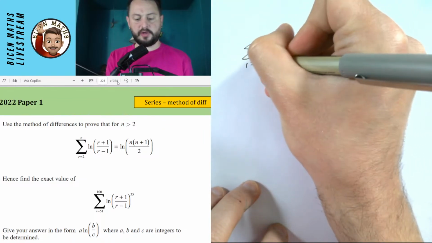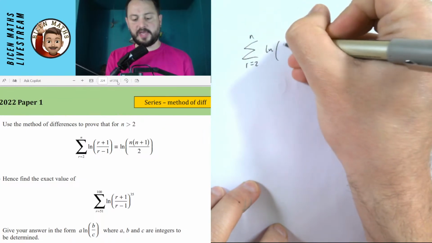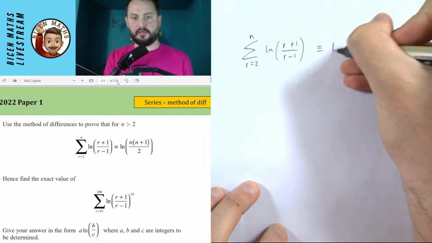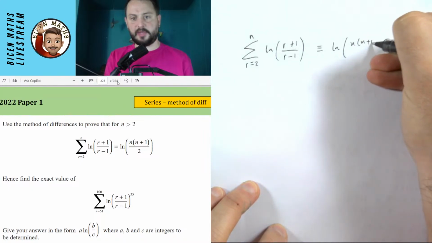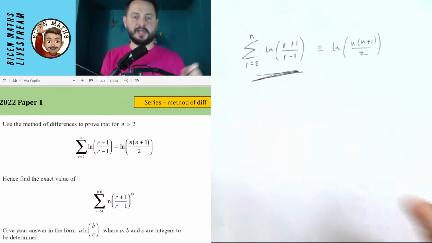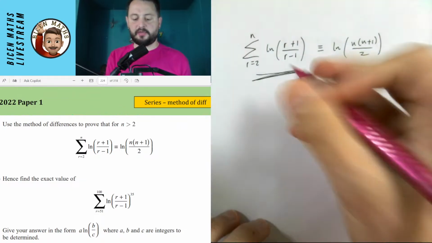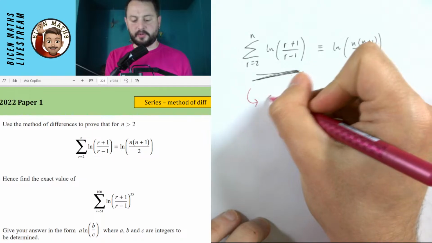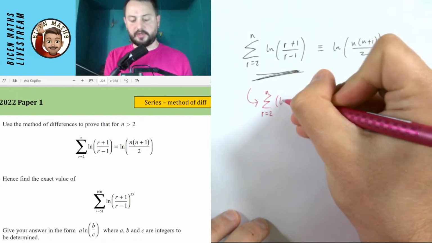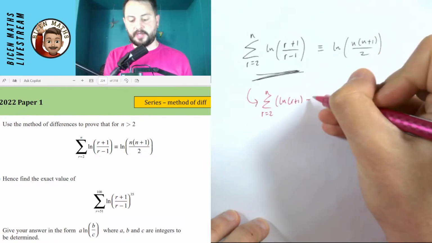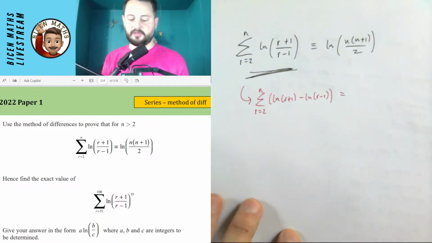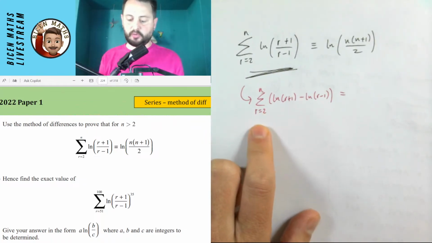It's saying the sum from r equals 2 to n of the ln of (r plus 1 over r minus 1) is always equal to the ln of (n plus 1 over 2). So I'm going to start off with the left-hand side here, and I'm going to rewrite this using log laws. So it's the sum from r equals 2 to n of the ln of r plus 1 minus the ln of r minus 1. Nice, easy method of differences here. Just be careful, it does say from r equals 2.